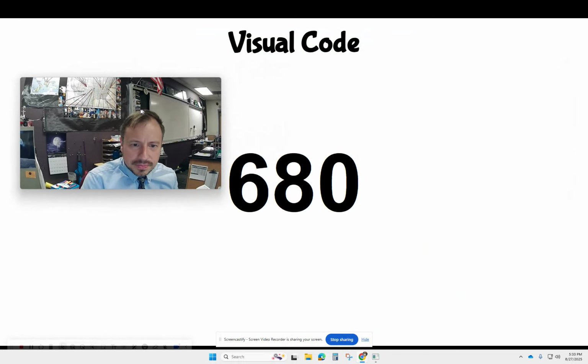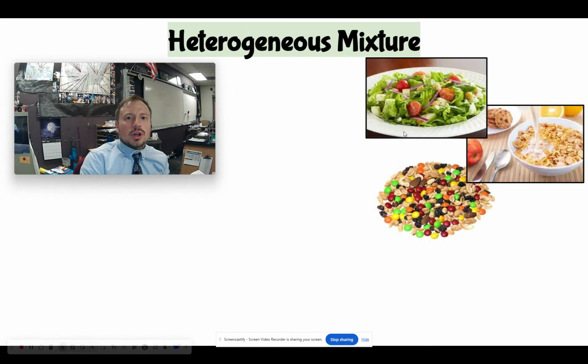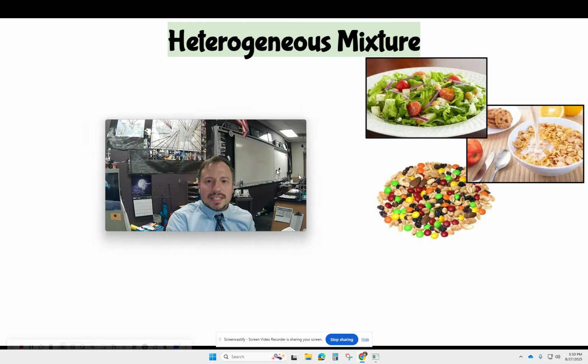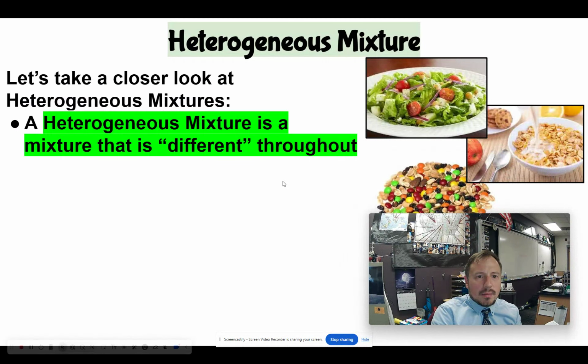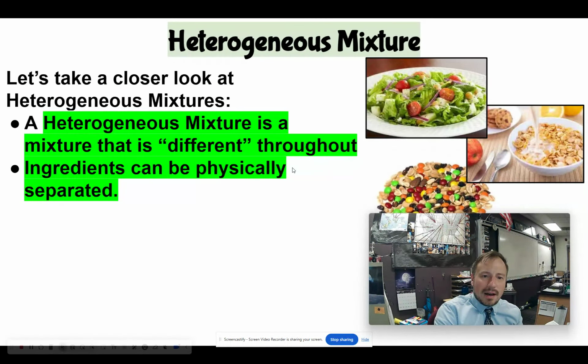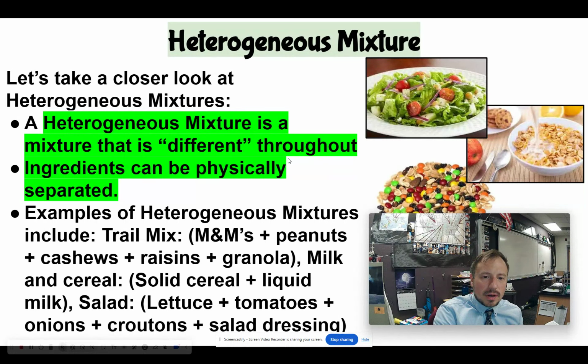Now, let's go over heterogeneous mixtures. Those are mixtures that are different throughout. They can be physically separated. So here are some examples, like trail mix. And this is the easiest one. It's the one that I always use. If you're looking at that and you're saying, I don't like the cashews, you can pick those cashews out. Same thing with a salad or cereal, right? So you can physically remove those.